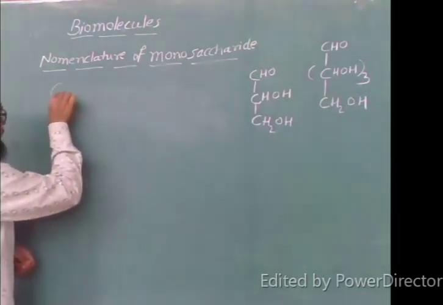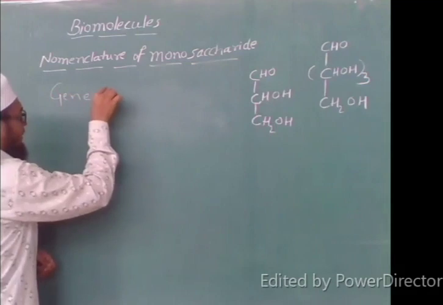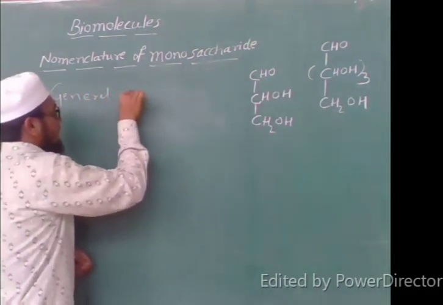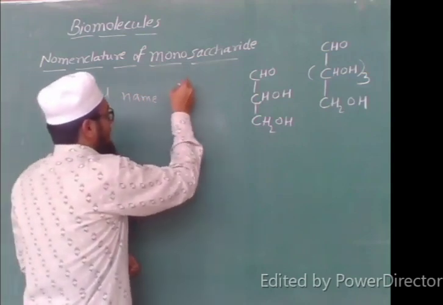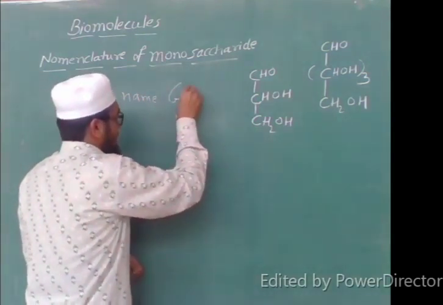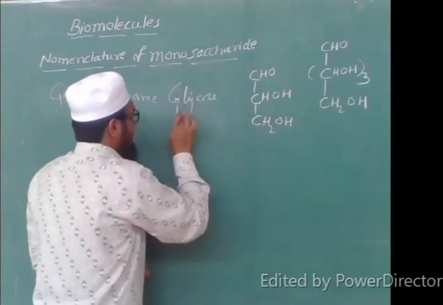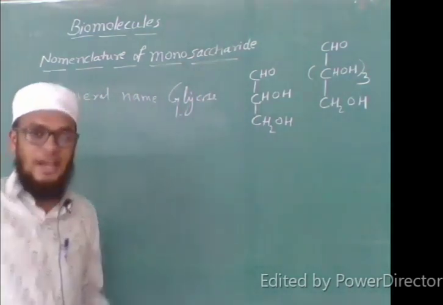The general name for them is glucose. Glucose is the general name for our monosaccharides.